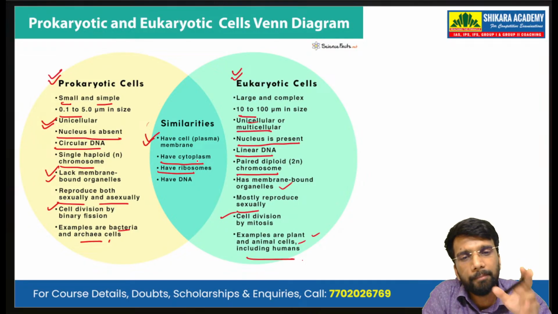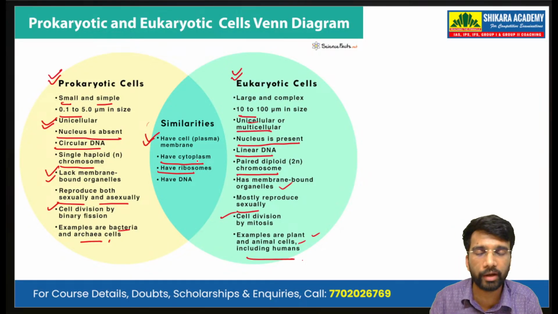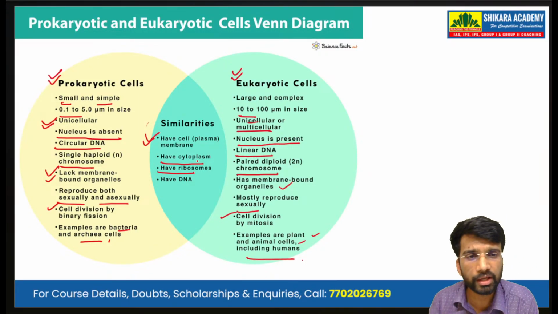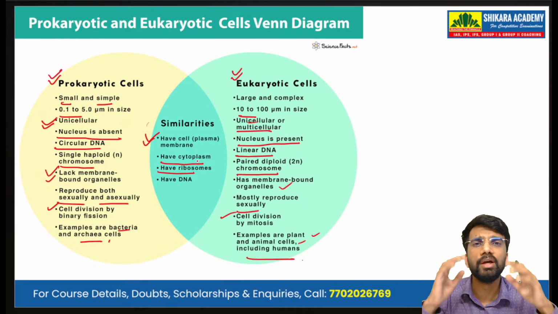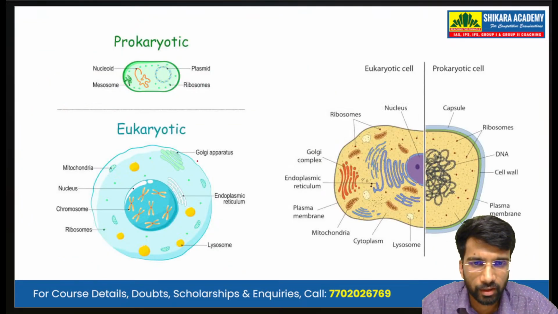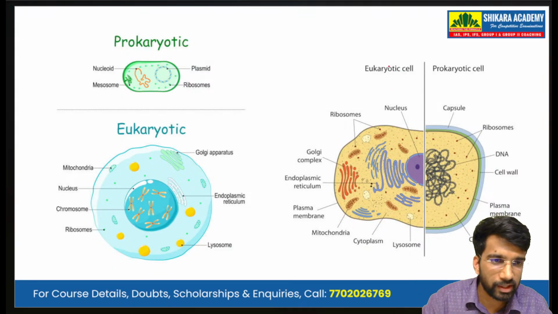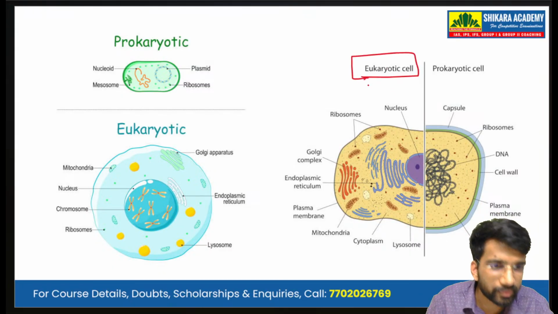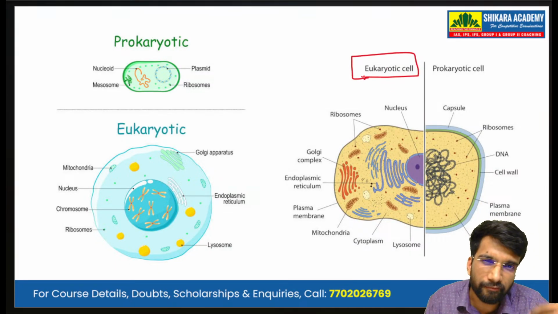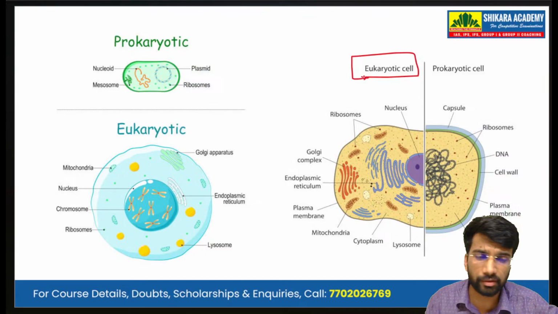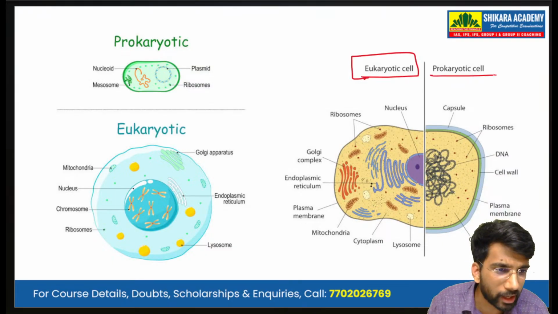And both have DNA, but the difference is that the prokaryotic cell has circular DNA and the eukaryotic cell has linear DNA. Looking at their structures, we can see that the eukaryotic cell is complex, well developed, and more advanced as compared to the prokaryotic cell.